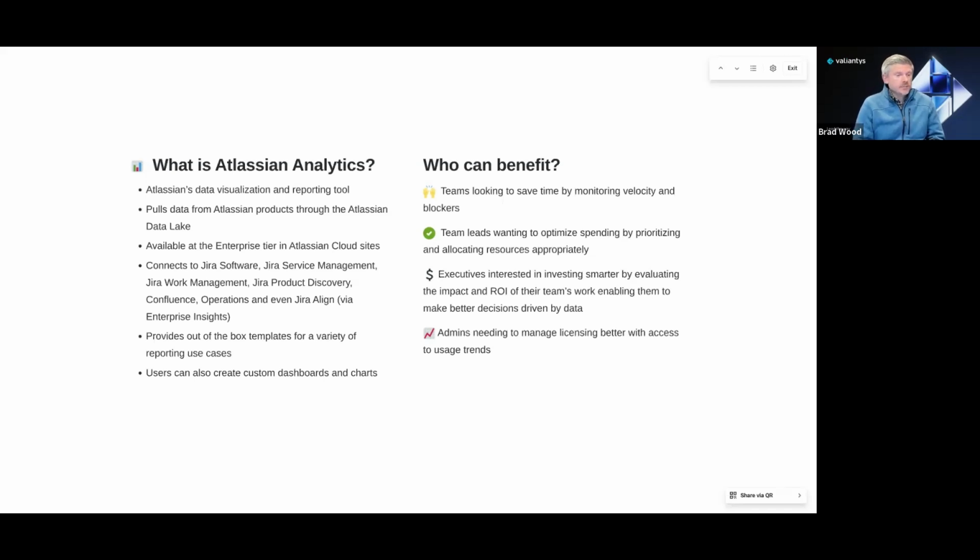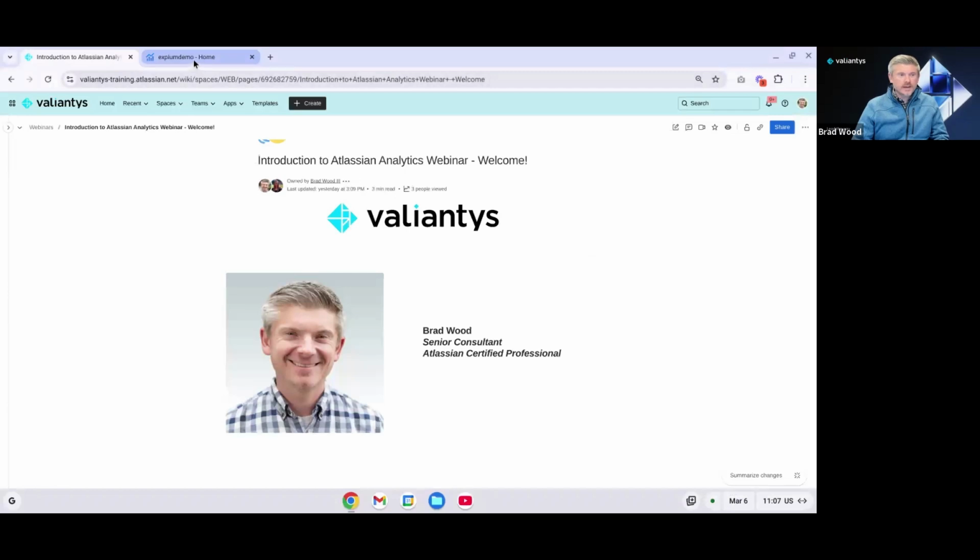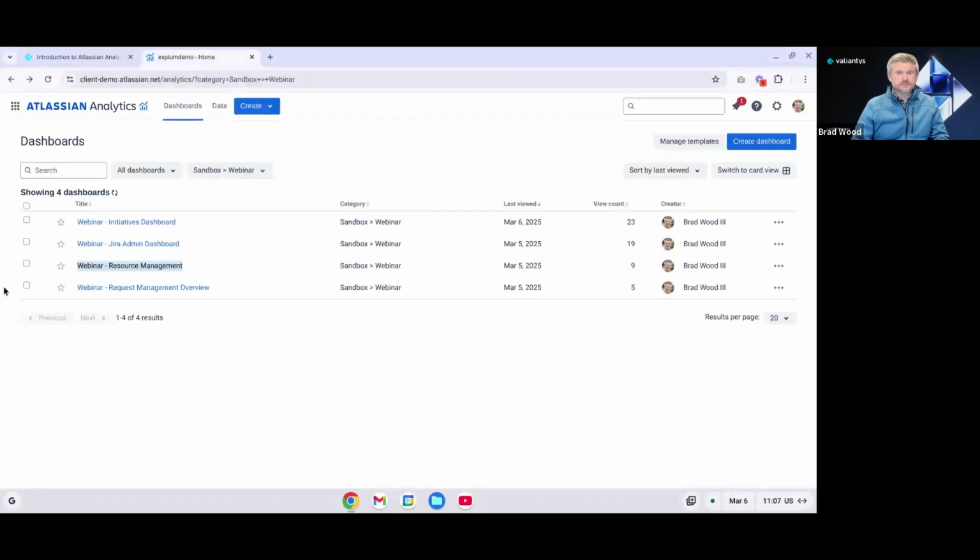And even your Jira admins can benefit from Atlassian Analytics. Maybe they need to better manage their licensing with access to usage trends. So a lot of different use cases. We'll look at some of those framed in some dashboard templates here in just a little bit. But that's all for our introduction. And with that, let's jump into Atlassian Analytics.